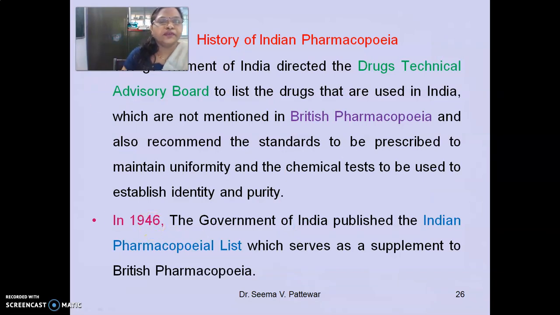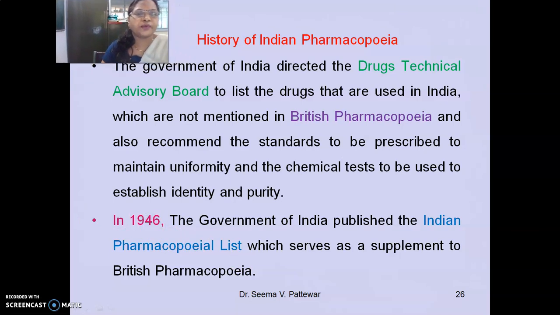So again, one of the important questions is the history of pharmacopoeia. It can be asked for 3 marks in the exam, in the sessional as well as in the annual exam. The Government of India directed the Drug Technical Advisory Board to list the drugs that are used in India which are not mentioned in the British Pharmacopoeia, because the British Pharmacopoeia gives detailed information about whatever drugs are used in that particular country.